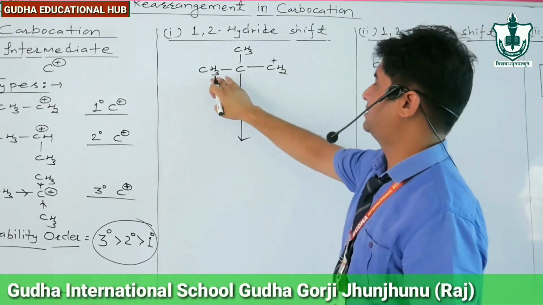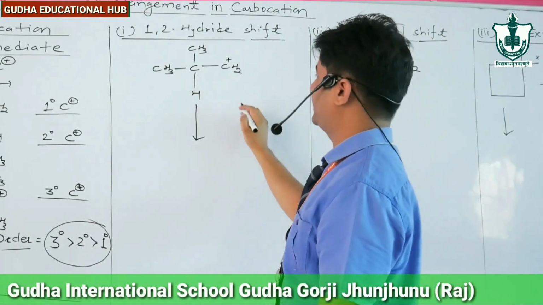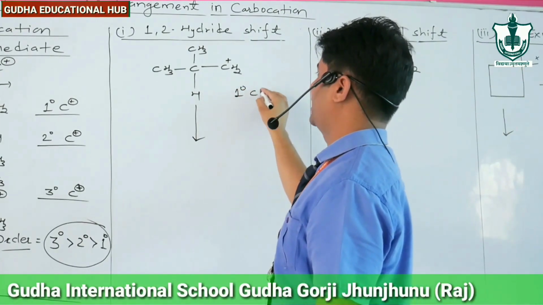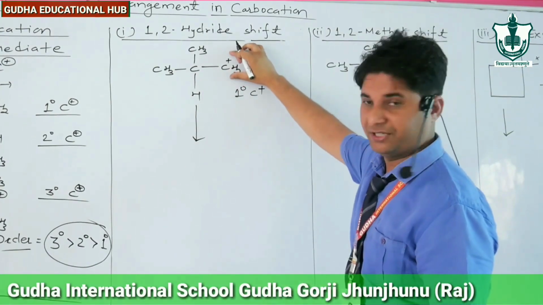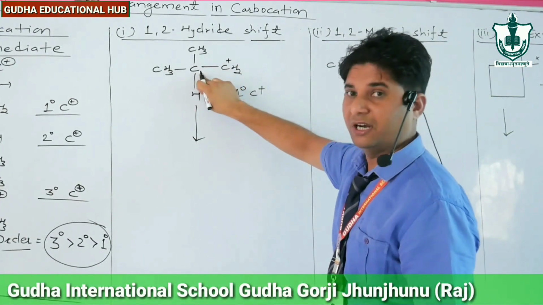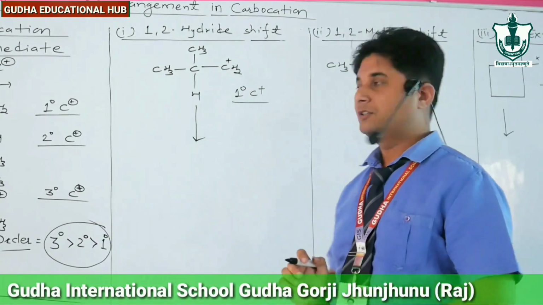Now the example is CH3CH, CH3CH2. This is 1 degree carbocation. You can see here the positive charge species is directly attached with one carbon atom, so it is 1 degree carbocation. Now what happened?